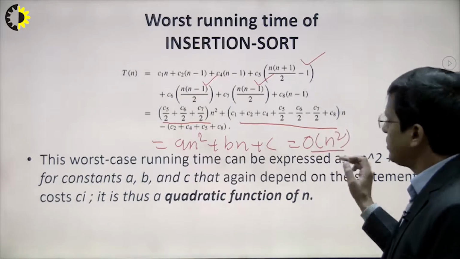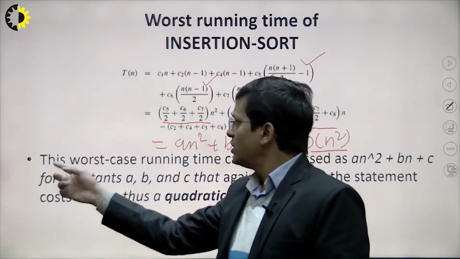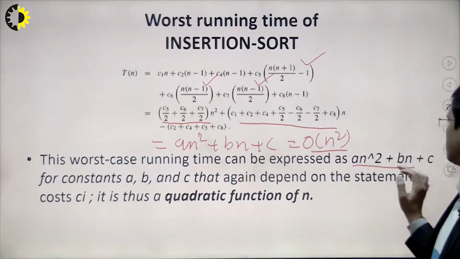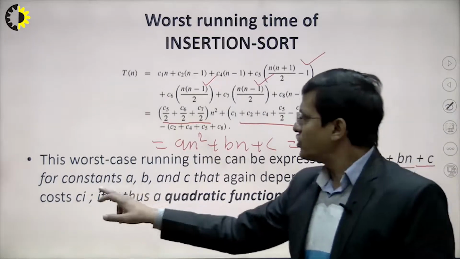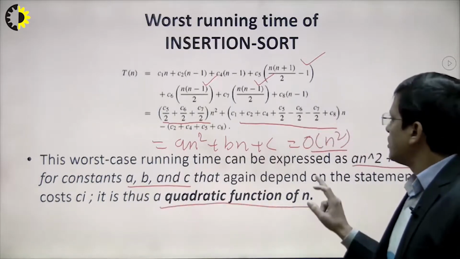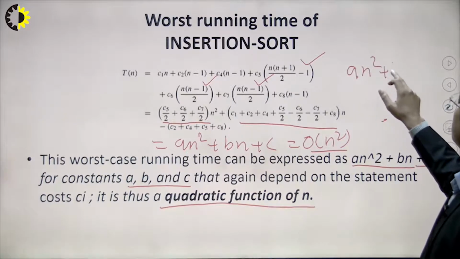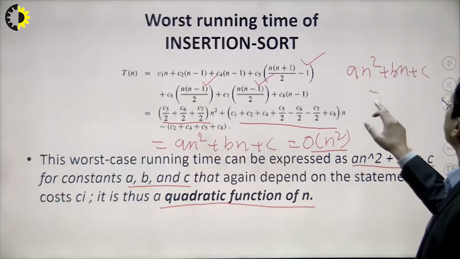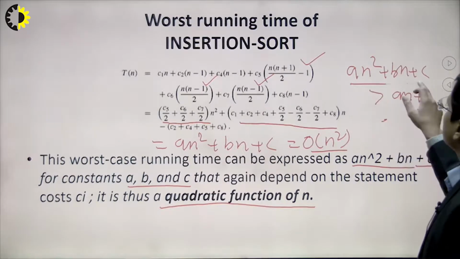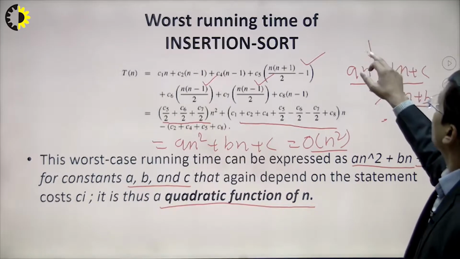I will tell you when we discuss the growth of functions, right? So this worst case running time can be expressed as an square plus bn plus c, where a, b and c are constants, and this function is a quadratic function. So that is greater than an plus b, right? So it takes more time as compared to the best case, because this is the best case and this is the worst case, right?